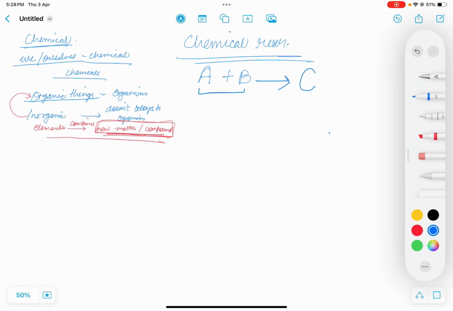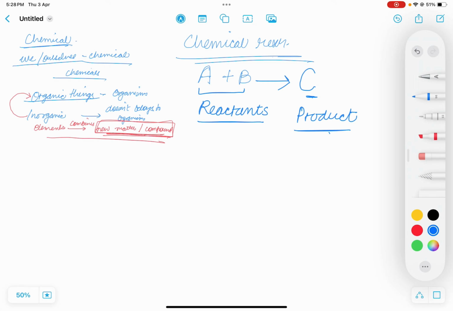Means A and B, both they are reactants. The things which are going to react with each other are called reactants, and the thing which is getting produced is called the product. So in a chemical reaction we see that some chemicals or some things react to generate some new chemical, some new thing, that is a product.